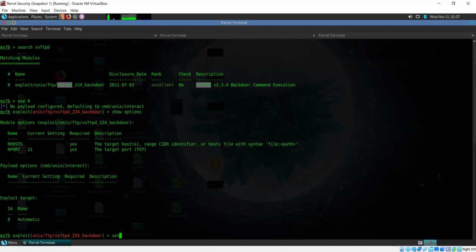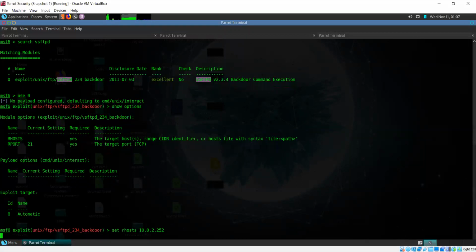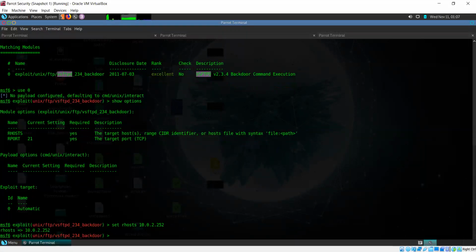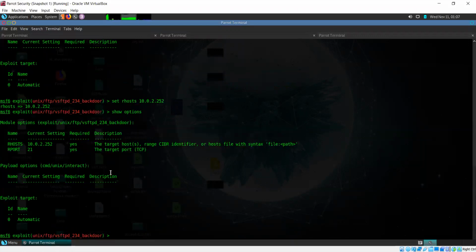So you can see port is set to 21, which is fine. Just our host we need to set in this case. So our host is the IP 10.0.2.252. It is set, and I can just confirm that once again.